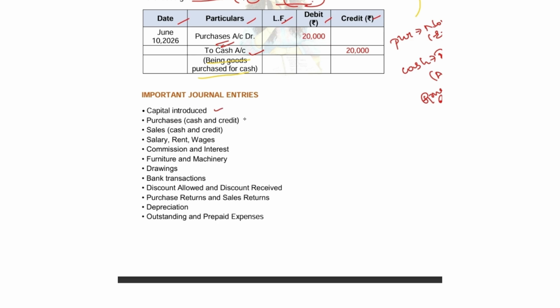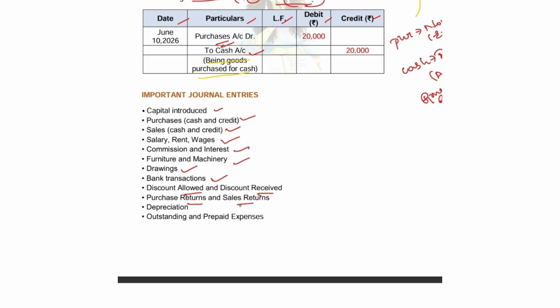Capital introduced, purchase, either cash purchase or credit purchase, and sales, cash sales and credit sales, salary, rent, wages paid, commission and interest. Normally it will be received and it will also be paid. And furniture and machinery purchase or sales, drawings, where some amount is withdrawn from the business for your personal use. Then bank transactions, you may have deposited something or you may have withdrawn something. Then discount allowed and discount received.